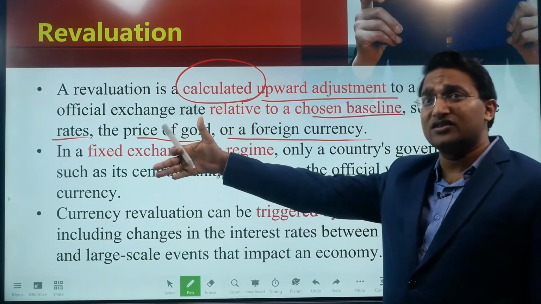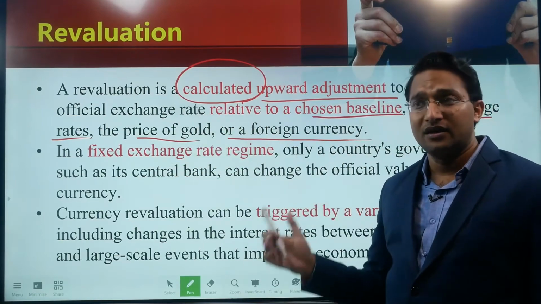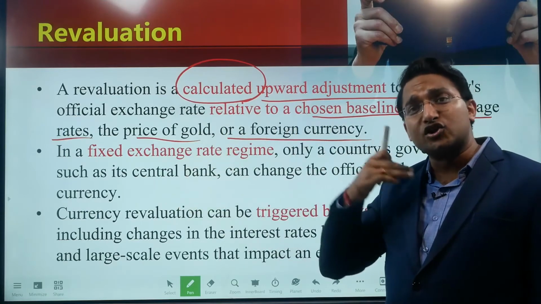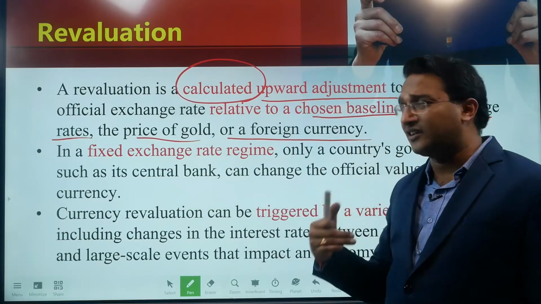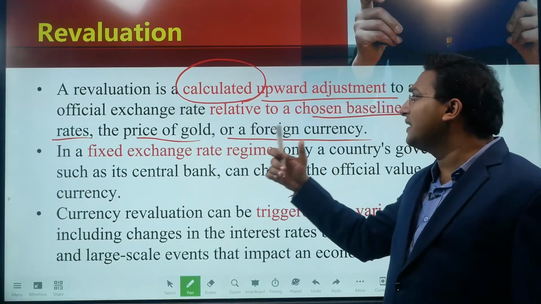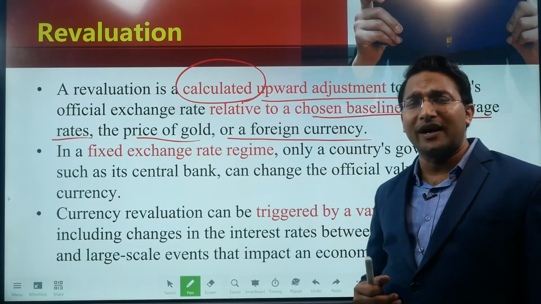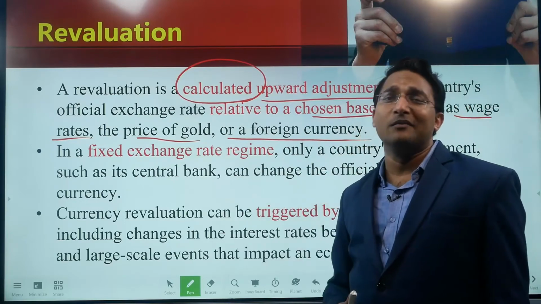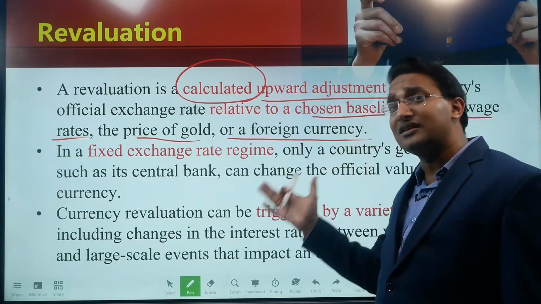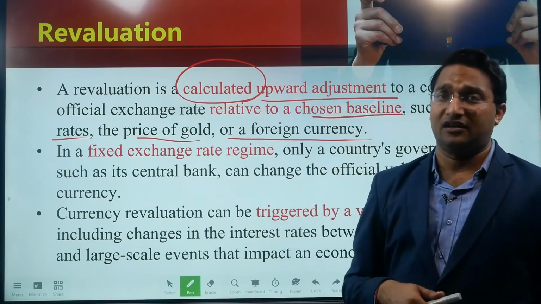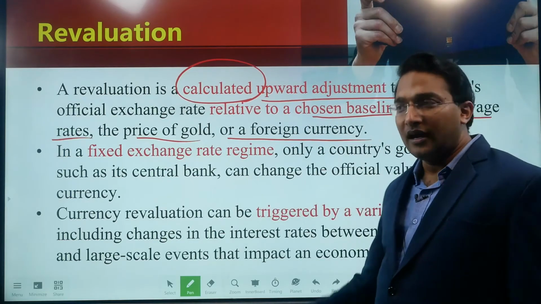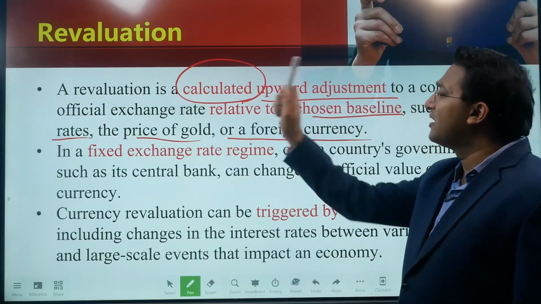In a fixed exchange rate, the exchange rate of the domestic currency is linked to some external factor, such as the wage rate, gold price, US dollar, SDR of the IMF, euro, or any currency. When there is an upward movement in the linking, this is called revaluation.